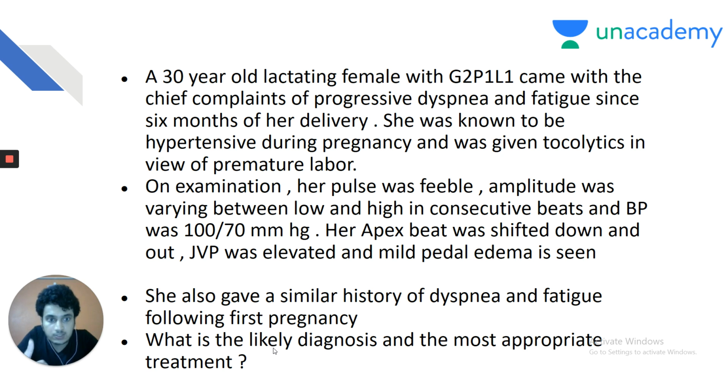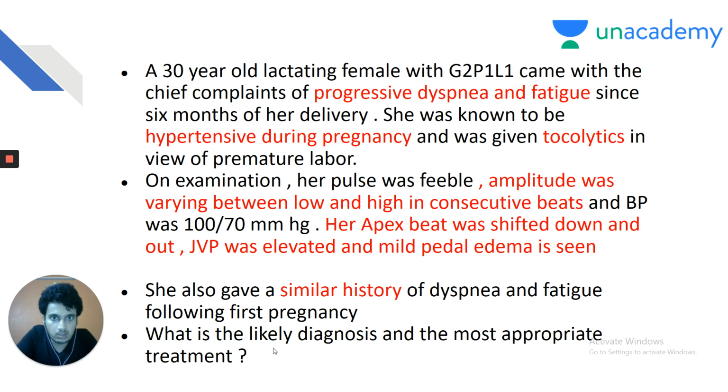Her apex beat was shifted down and out, JVP was elevated, and mild pedal edema is seen. She also gave a similar history of dyspnea and fatigue following her first pregnancy. What is the likely diagnosis and the most appropriate treatment? Again, my dear friends, it is a long clinical scenario, so you must be able to identify the keywords and the key points in the question.